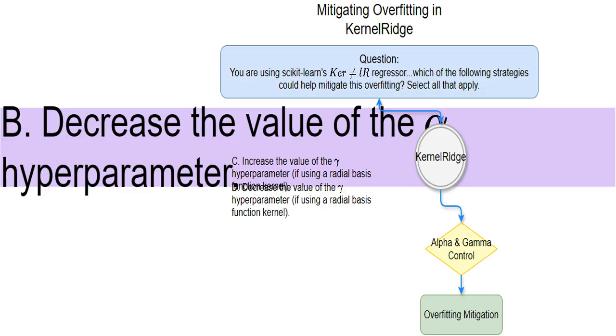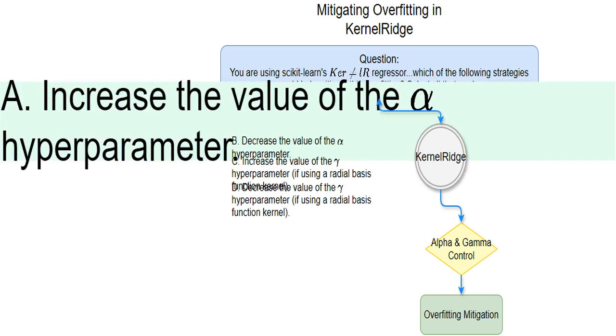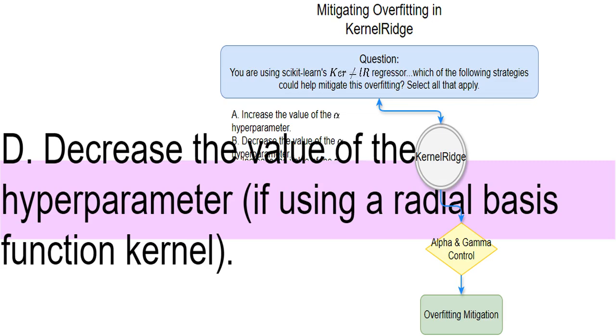Increasing gamma makes the model too sensitive to individual data points, leading to overfitting. Think of it as making the model too focused on the fine details, losing sight of the bigger picture. Decreasing alpha makes the model more complex, increasing the risk of overfitting. It's like giving the model more freedom to memorize the training data, potentially failing to generalize to new data. Decreasing gamma creates a smoother model, less sensitive to noise, directly mitigating overfitting. Think of it as smoothing out the model, ignoring minor details.